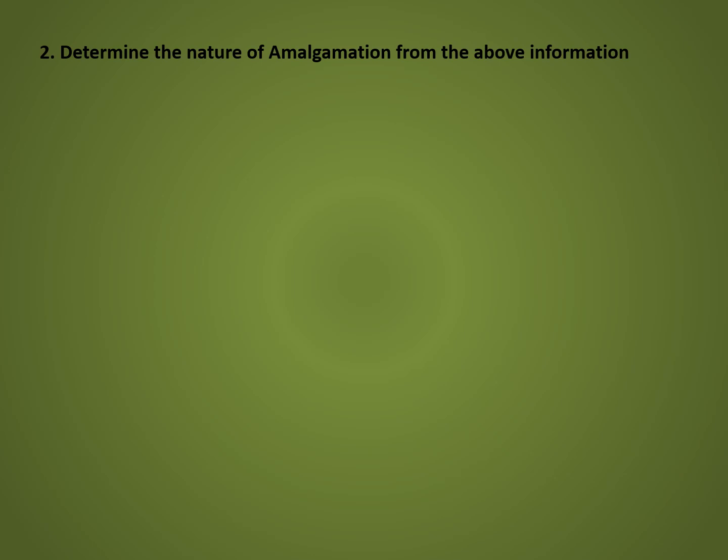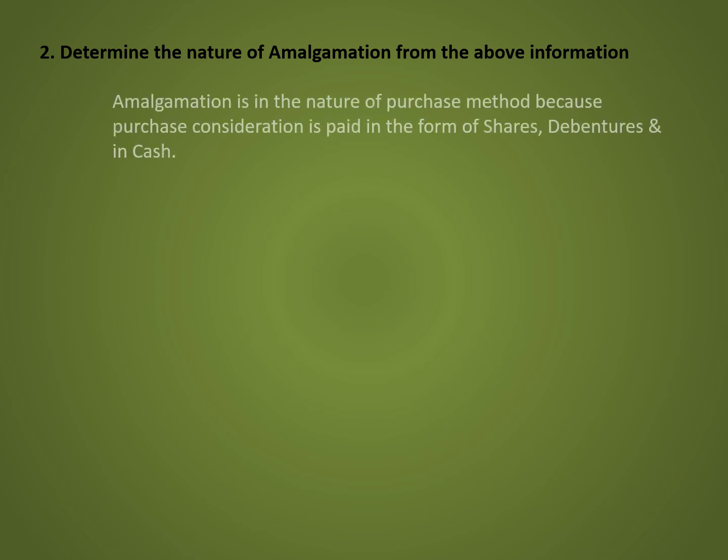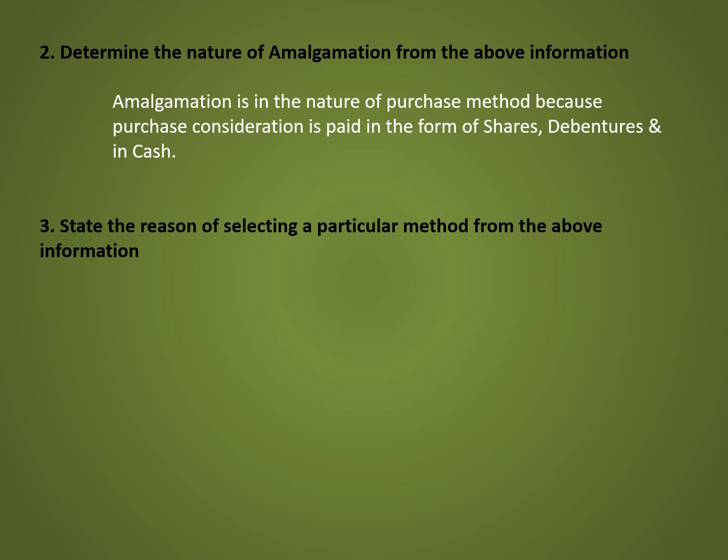The second question is determine the nature of amalgamation from the above information. Amalgamation is in the nature of purchase method because purchase consideration is paid in the form of shares, debentures and in cash. The third question is state the reason of selecting a particular method from the above information. Purchase method of amalgamation is selected because condition number 3 specified in AS 14 is not fulfilled.